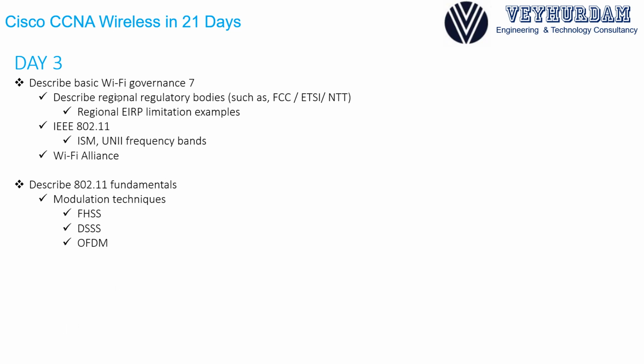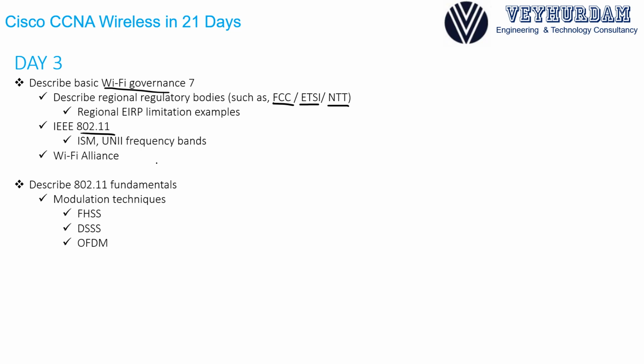On day 3, we will describe basic Wi-Fi governance. What are the governing regulatory bodies, such as FCC, ETSI, NTT, and what is IEEE, why do we need IEEE, what are the IEEE 802.11 standards, and we will also learn about usable channel and power combinations.